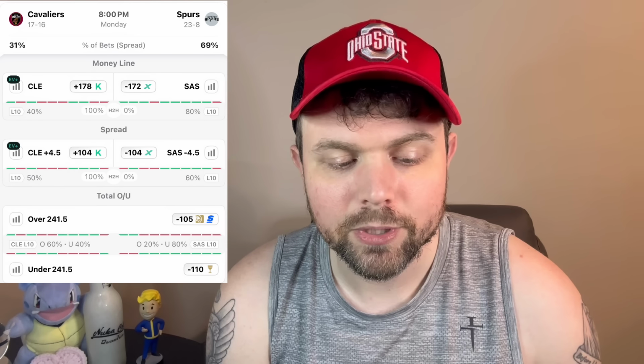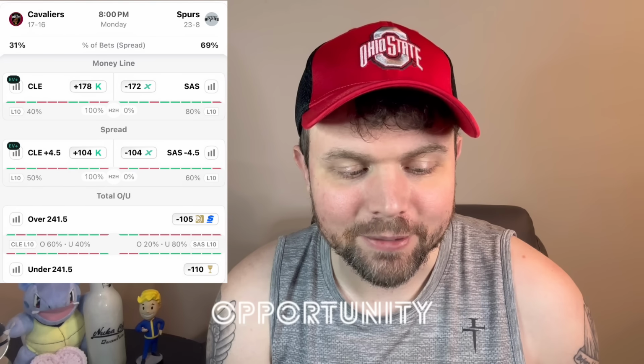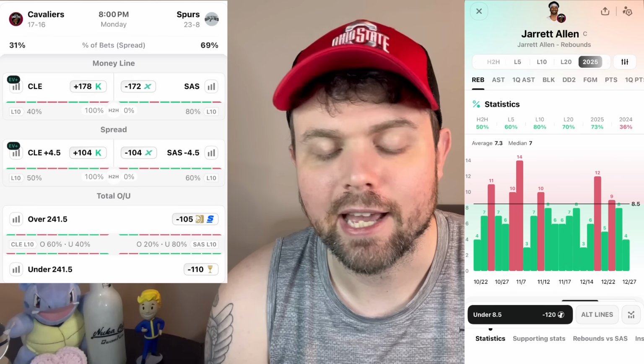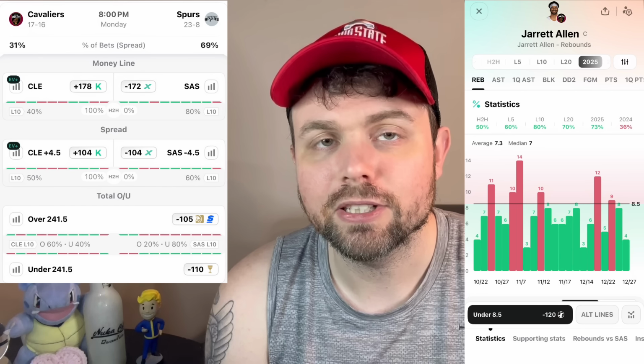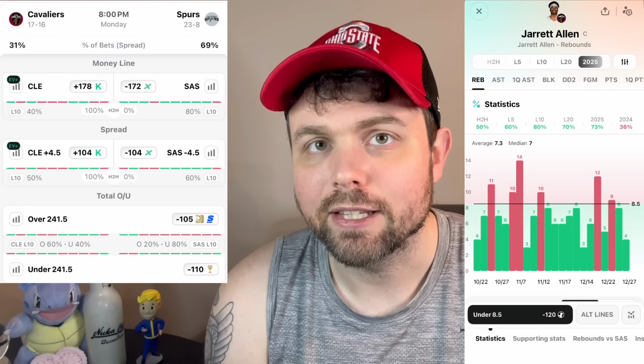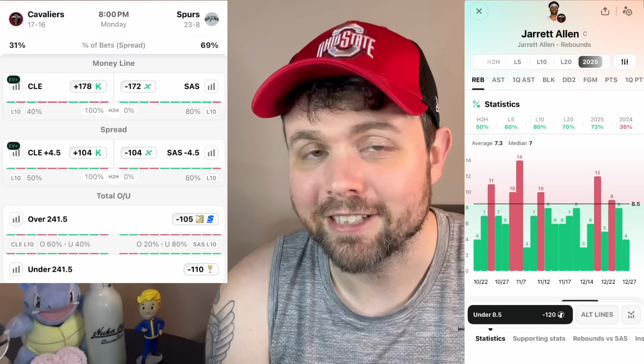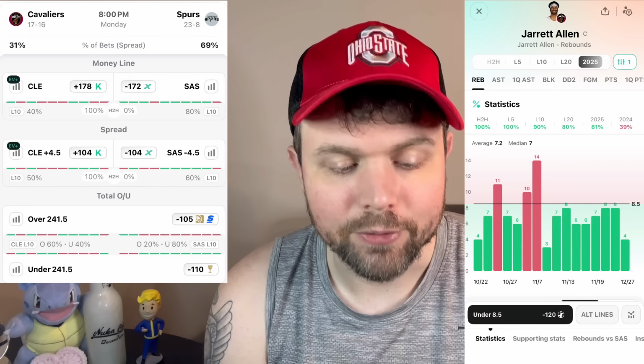And then this next one is an opportunity play with a great hit rate. It's going to be Jared Allen under 8.5 rebounds. So he's gone under in 73% of games this season. The Spurs give up the 9th least rebounds. So it's also a matchup. This one has everything. So 73% on the under, 9th least rebounds. The opportunity here is Evan Mobley is back, and that makes things worse for Jared Allen. He's gone under in 81% of games with Evan Mobley.